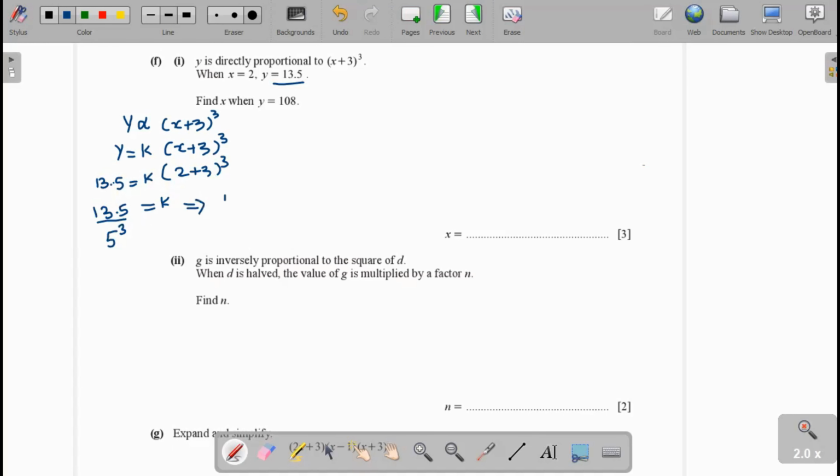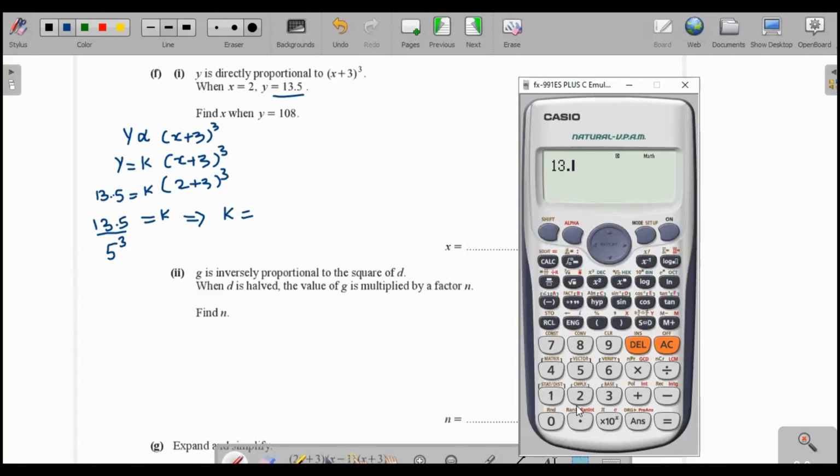Now the value of k is calculated: 13.5 divided by 5³. We get 27/250. 27/250 is the answer.